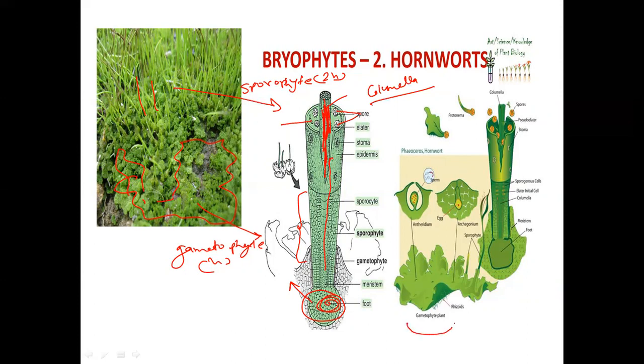In this picture, you can see the male reproductive organ antheridium and female archegonium. Male has sperm, female has egg. So sperm reaches the egg through water transport and then fertilizes the egg. And after fertilization, zygote is formed. And then this zygote develops into a protonema, and then this protonema develops into a hornwort gametophytic plant body.